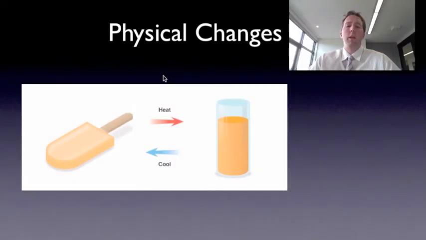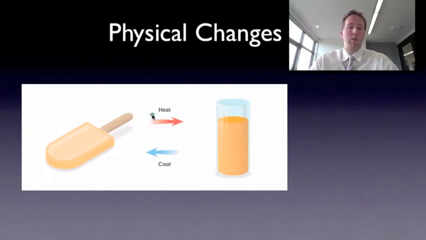Now, when we're talking about chemistry, it's also really important to talk about changes that matter can undergo. One type of change that matter can undergo, or one of the two types, is physical changes. Physical changes are basically what happens when the particles that make up the matter don't change at all. This is a really great example of a physical change.